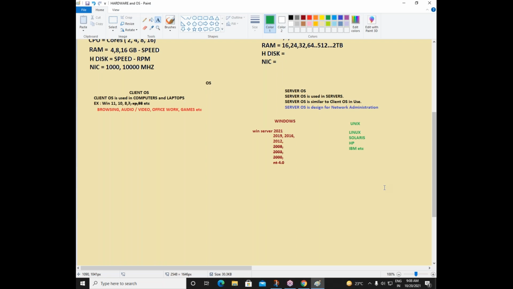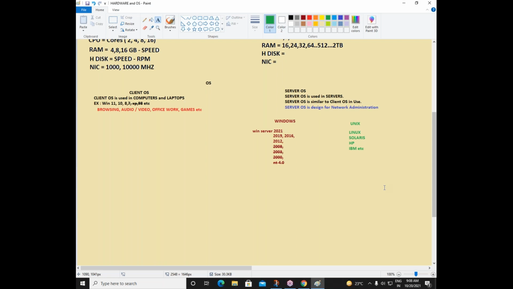What do we do in a client operating system? The client operating system is installed in a computer or a laptop, right? By using this client OS, we can browse the internet, we can open an audio or video file, we can do some office work, we can play some games and all those things. These are the things possible in our client operating system. Remember I told you every software is designed for a purpose. So this is the purpose of your client operating system.